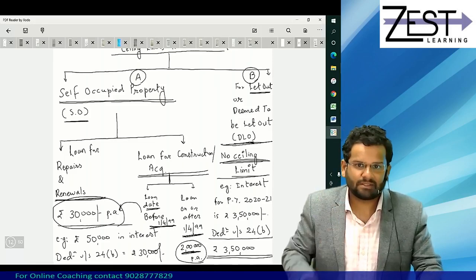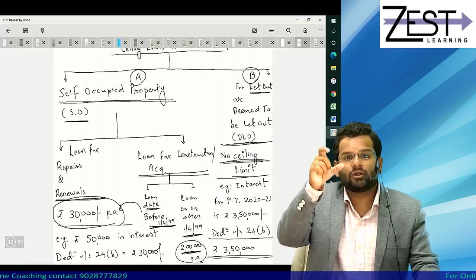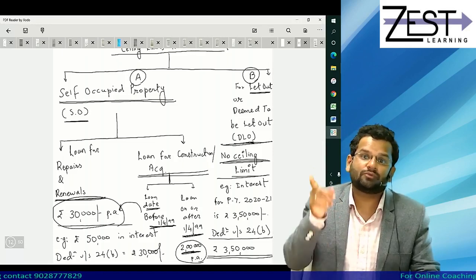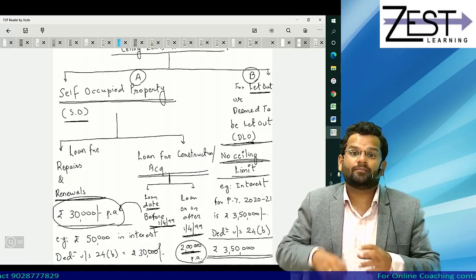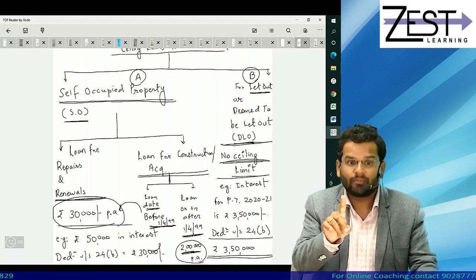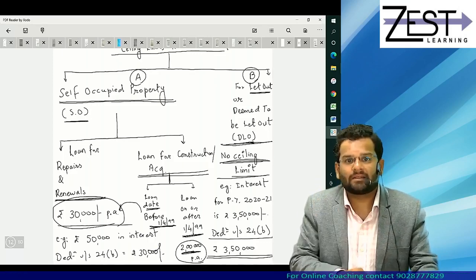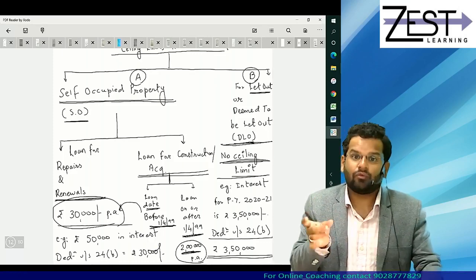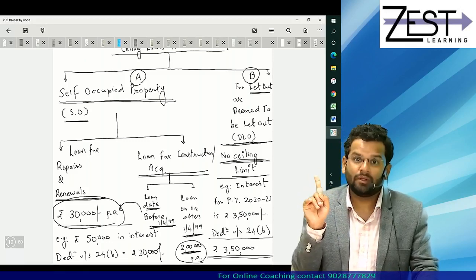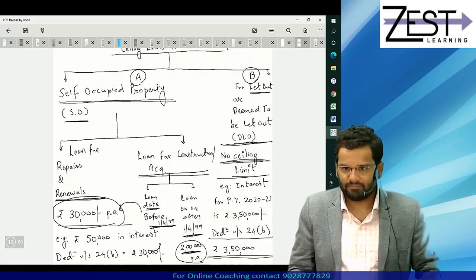So if say there is one assessee who has one loan for construction or purchase of house, another loan for repairs renewals of house, then overall amount together cannot exceed, I am assuming both houses are self occupied, overall amount cannot exceed 2 lakhs, and the inner limit for interest on borrowed capital with respect to renewals loan will be 30,000, but overall cannot exceed 2 lakhs.